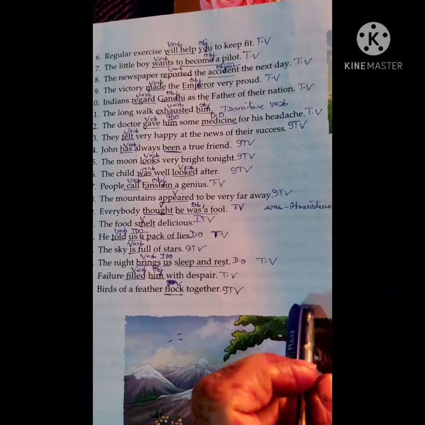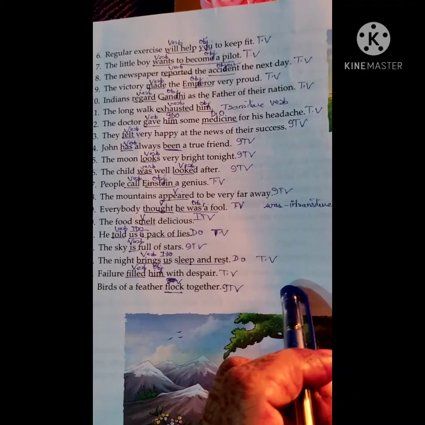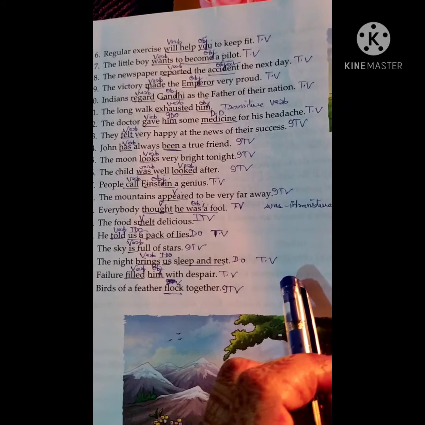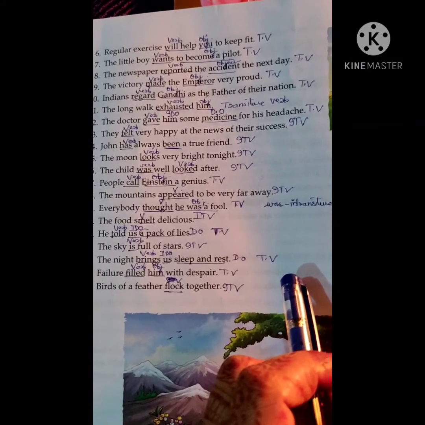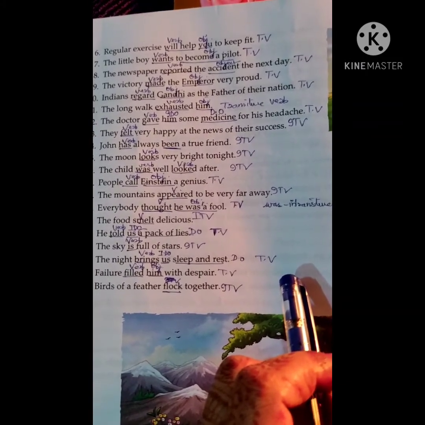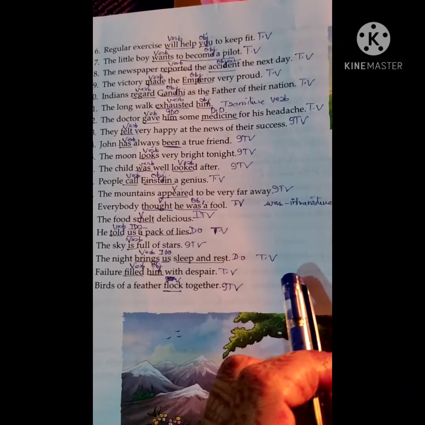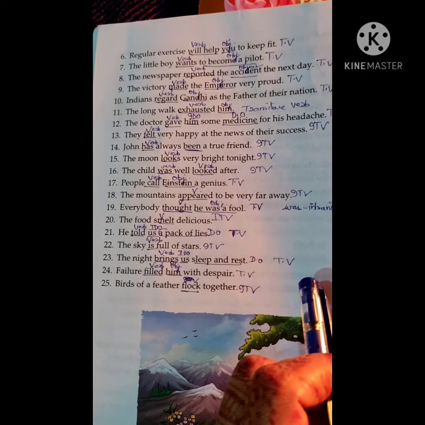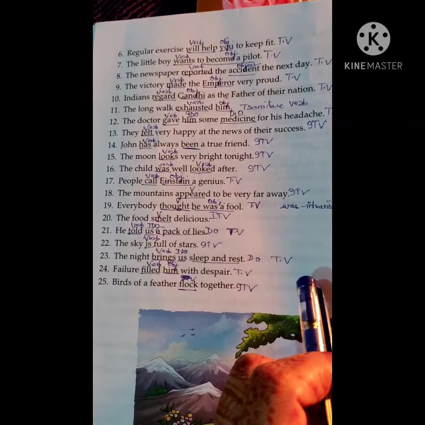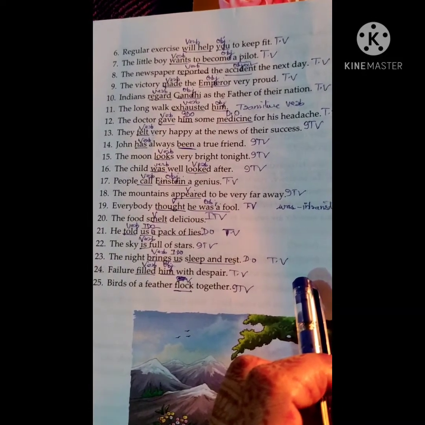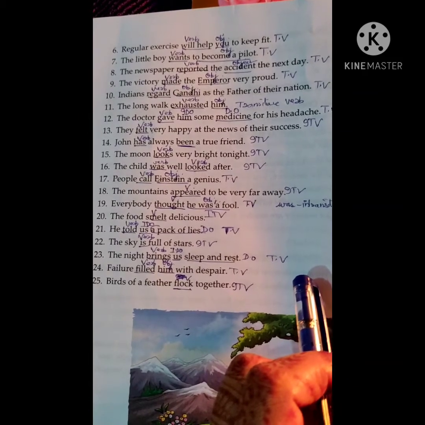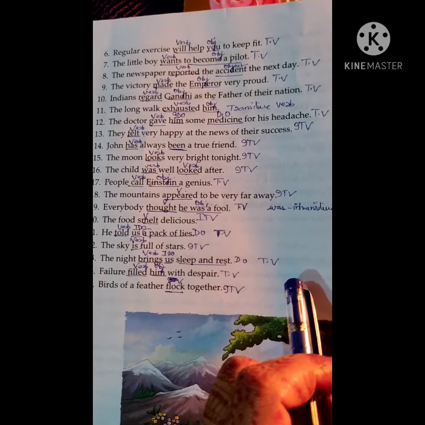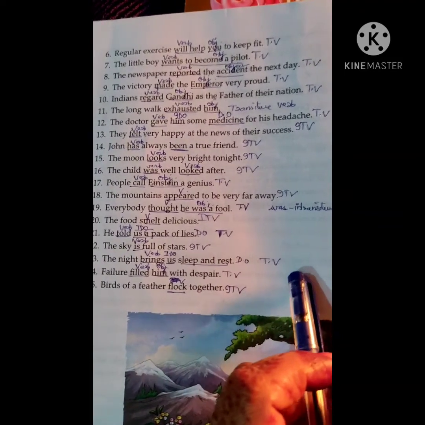The victory made the emperor very proud. Made, transitive verb, emperor, object. Indians regard Gandhi as the father of their nation. Gandhi is object, regard, transitive verb. The long walk exhausted him. Exhausted, verb, him, object, it is transitive verb. The doctor gave him some medicine for his headache. Gave, verb, him, indirect object, medicine, direct object. And the sentence is transitive verb.